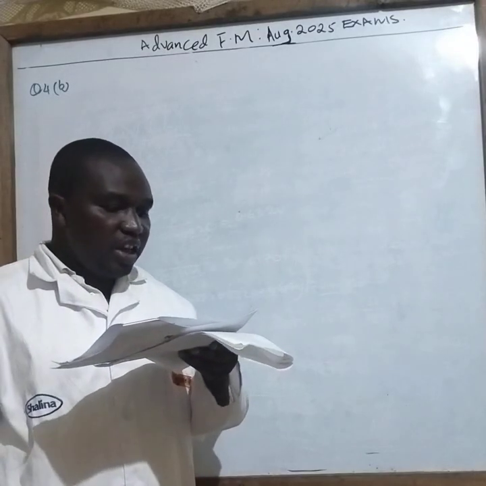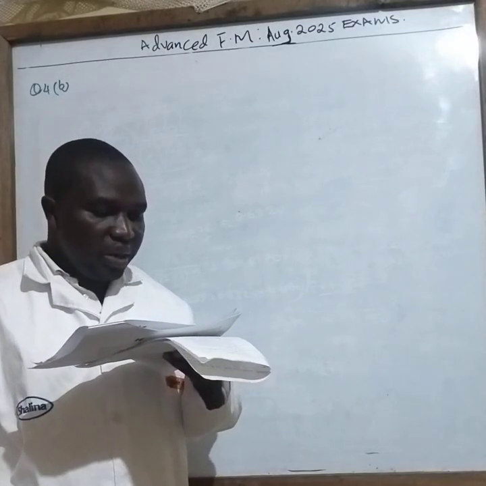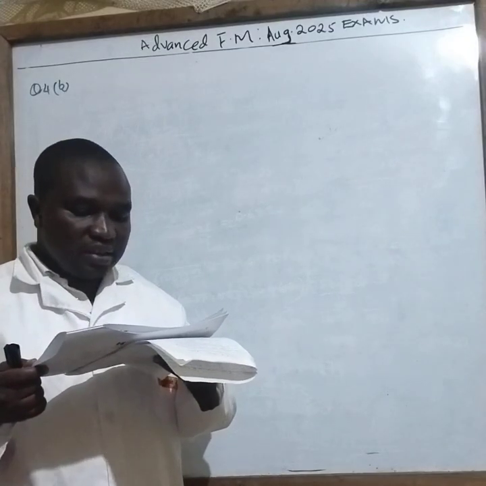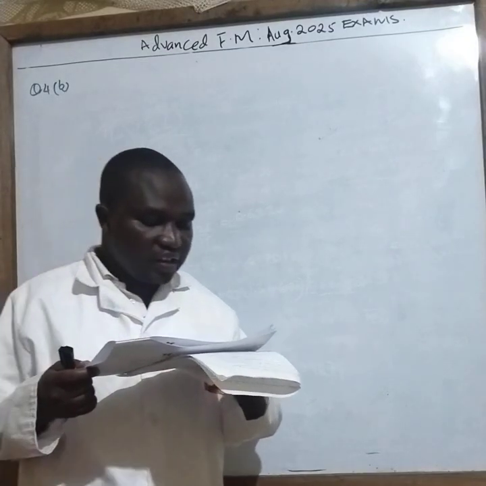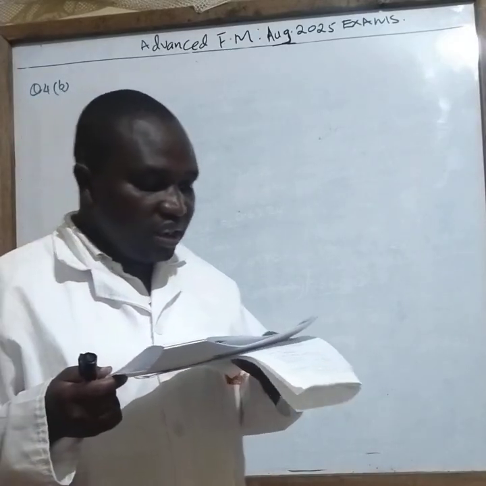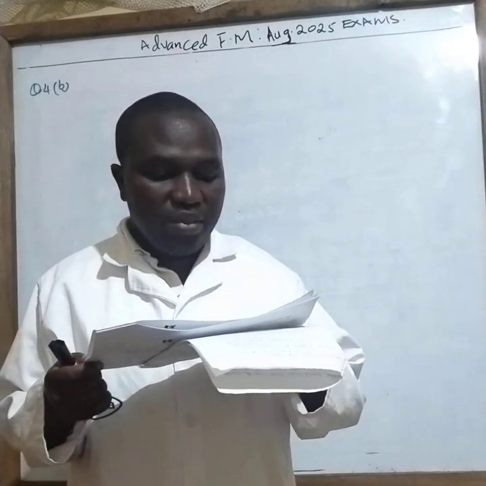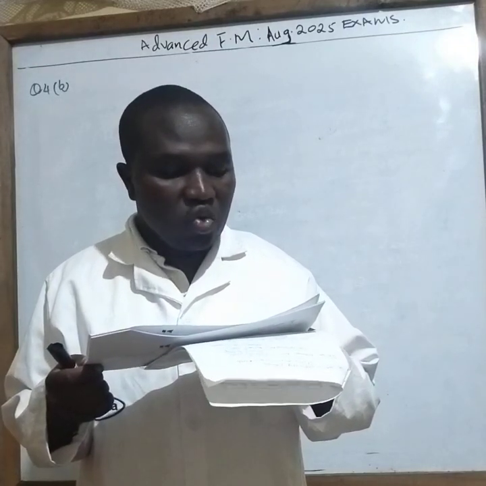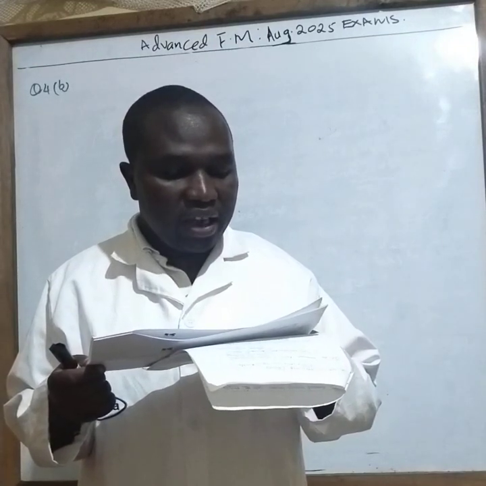KK Limited and JP Limited are companies operating in the same line of business. In the recent past, KK Limited has experienced very stiff competition from JP Limited, such that KK Limited is considering acquiring JP Limited in order to consolidate its market share.